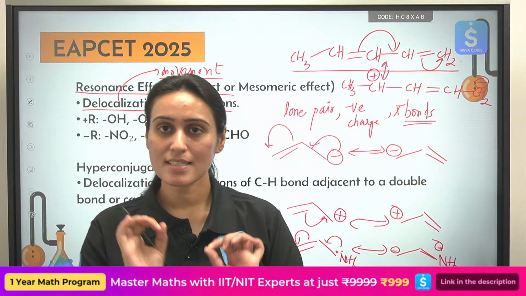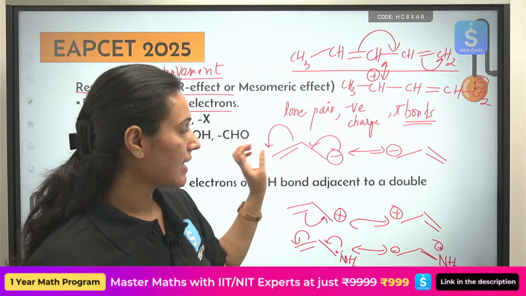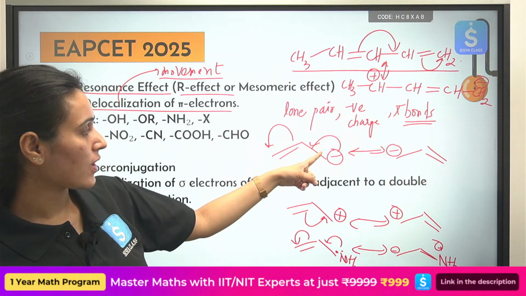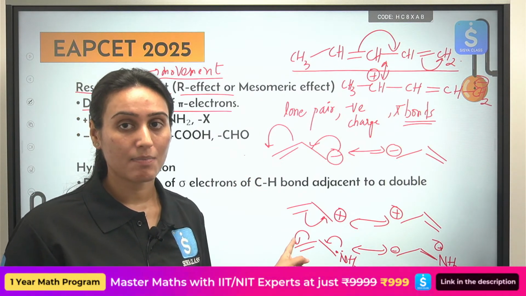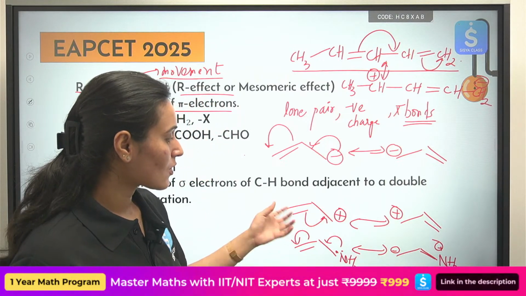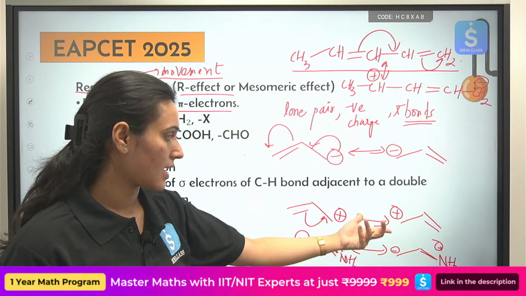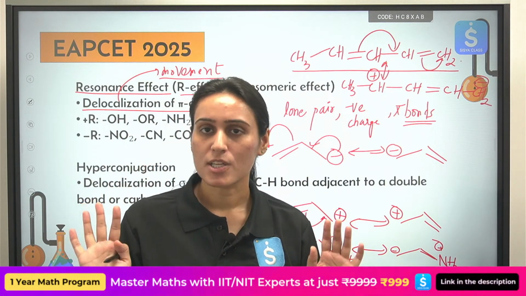So always remember, if you're talking about resonance between a pi bond and a negative charge, go away from the negative charge. We are going away from the negative charge. If you have a resonance between lone pair of electrons and a pi bond, again go away from the lone pair of electrons. If you have a resonance between pi bond and a positive charge, go towards the positive charge. This is what we are seeing here, right? So like that you can remember, and you can apply it to any organic molecule that is given to you.